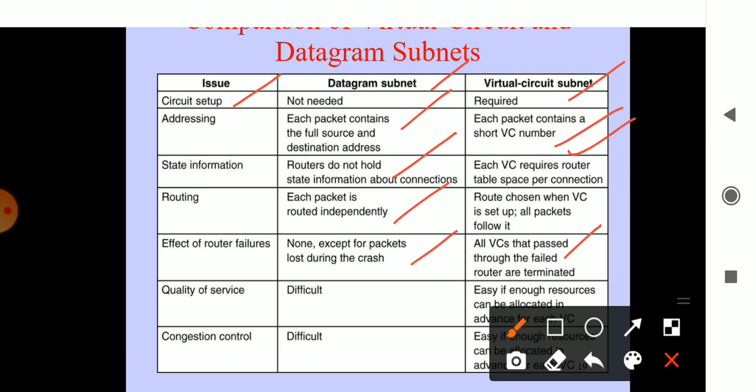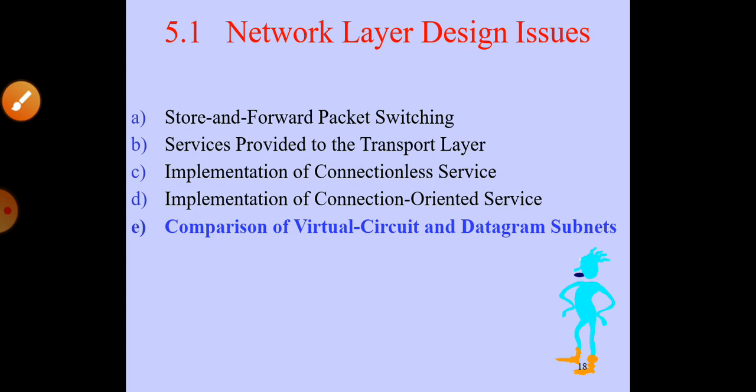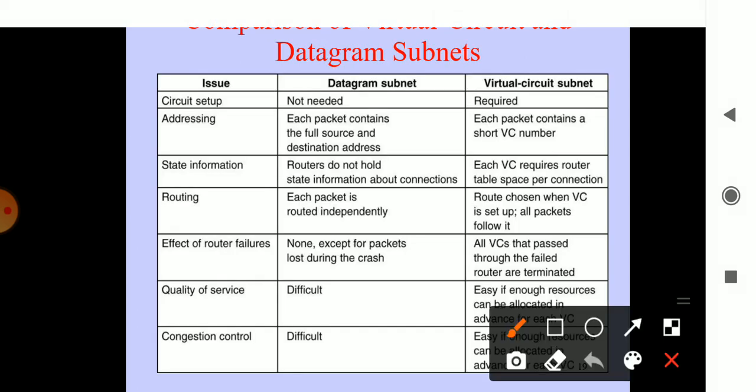As for quality of service, in connectionless service it is a little difficult to maintain quality, but you can maintain the quality in VC because it gives 100% quality of data. Congestion control is difficult in the datagram subnet since it is connectionless. Flow control is a little difficult to manage in connectionless, but in connection oriented services it is easy, because when information is collected, the VC makes the data flow in a slower manner when there is multiple data.